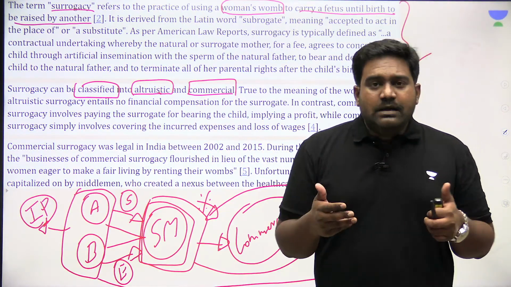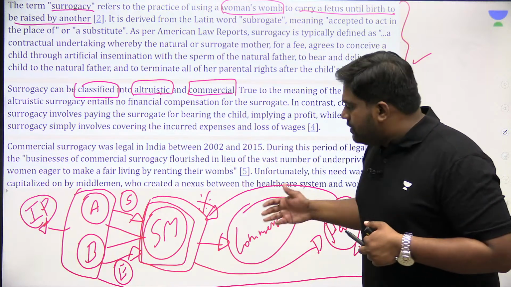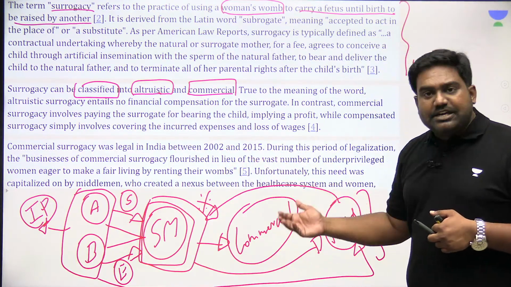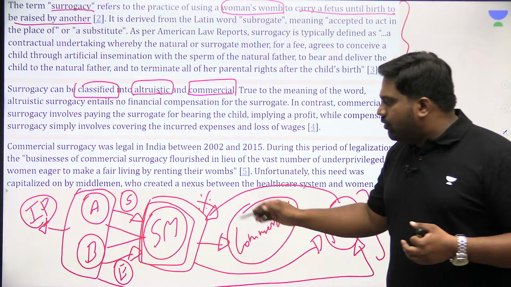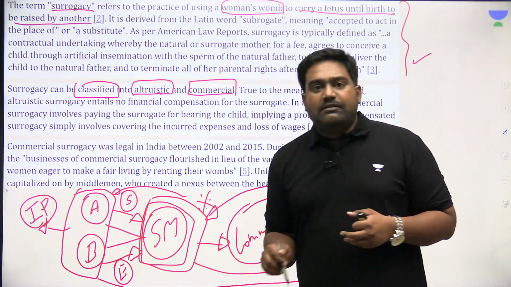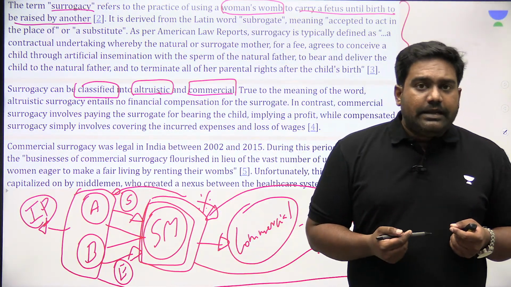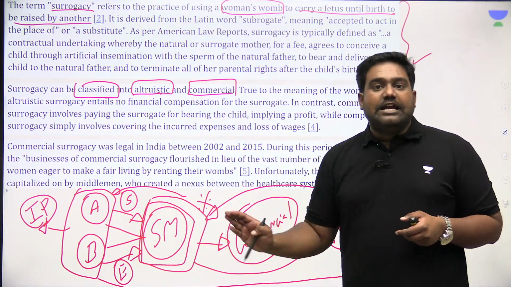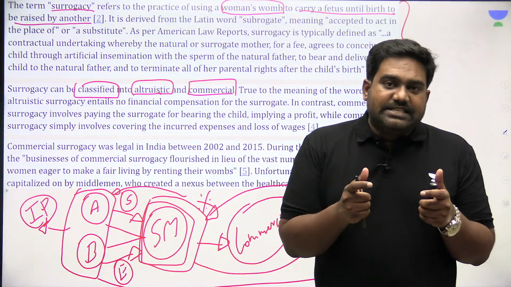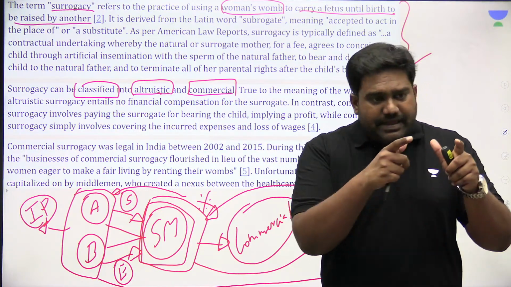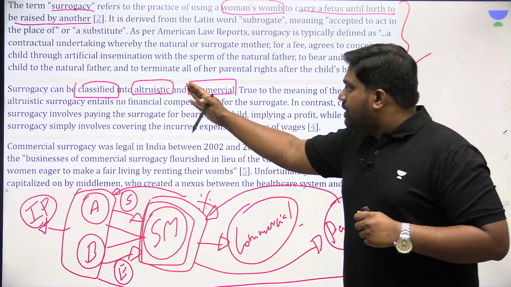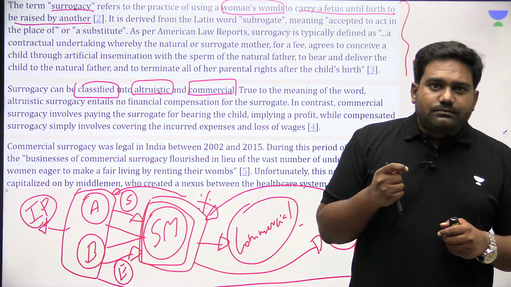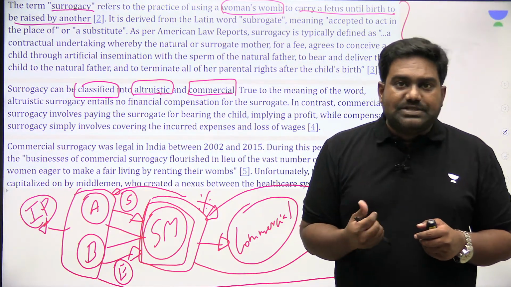It's being done primarily with the motive of a money transaction being involved, and of course with the motive of helping this couple to have a kid of their own. So when there is a monetary transaction from the intended parents to the surrogate mother, that form of surrogacy becomes commercial surrogacy in the eyes of the law. When we say altruistic, what's the dictionary meaning of altruistic?